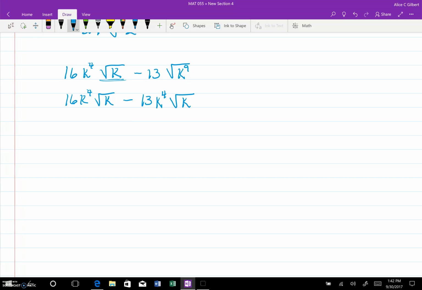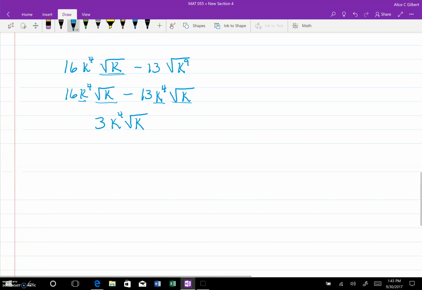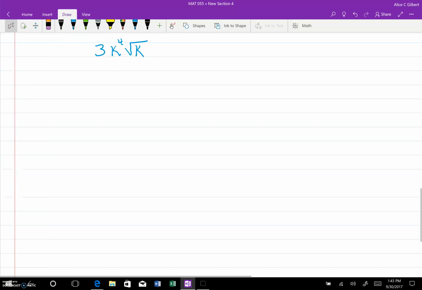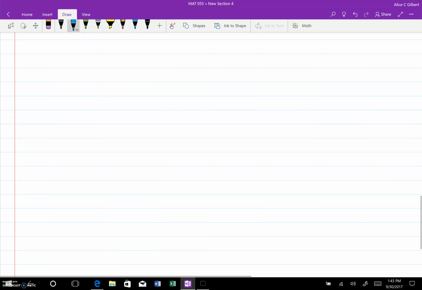And now my radical parts are the same. And look at this. My variable parts are the same. So all of that makes this be like terms. K to the 4th times the square root of k makes it be like terms. So I just keep all that and just add or subtract the numbers now. So 3k to the 4th times the square root of k. Okay, let's try another one.